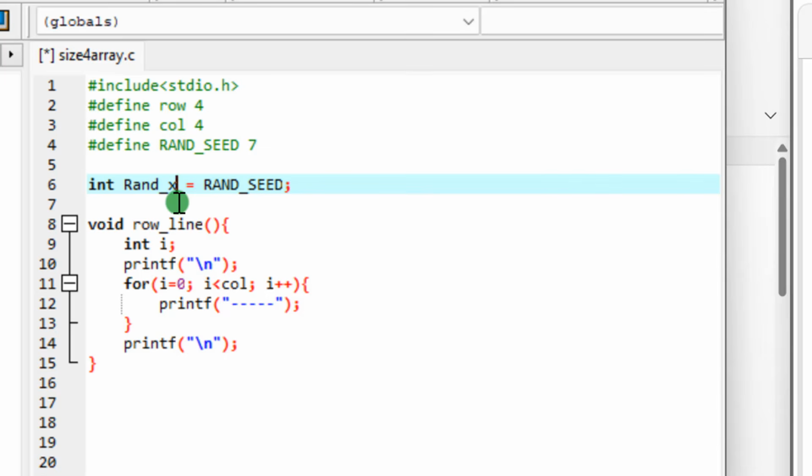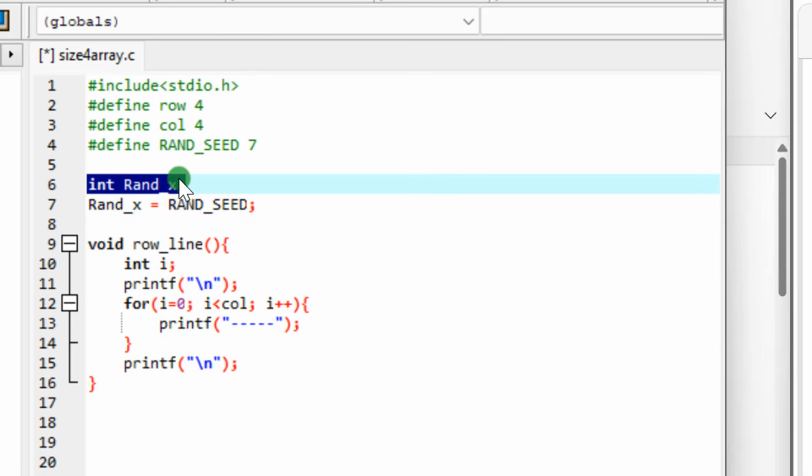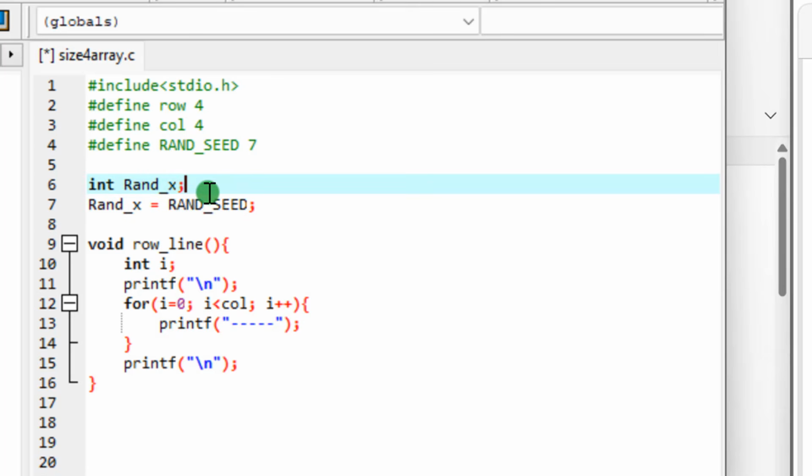Now there's something else. Another student can do this: run x, then go to the next line and write run x equals to this. This is not going to work. Why is this not working? Because when you are working with a global variable like this, you see that I've declared run x out of a function. Run x is not inside a function. It's not in the main, it's not in any function. And when you are not in a function, it's not possible to declare and then come and initialize after like this. No, it's not possible. This is only possible when you are inside a function. Take note. So these are things that when you don't practice, you never know.